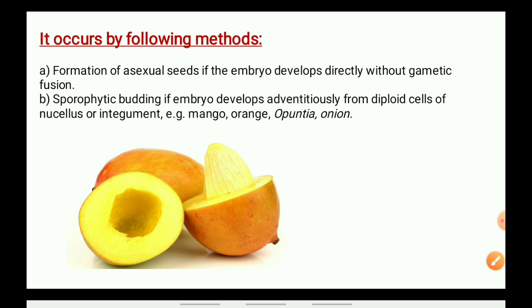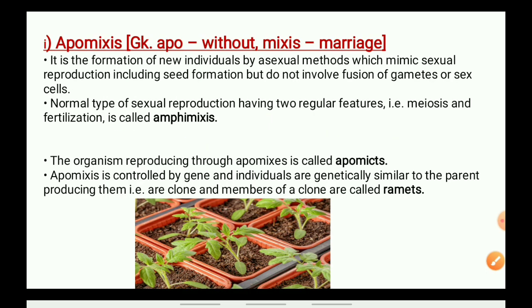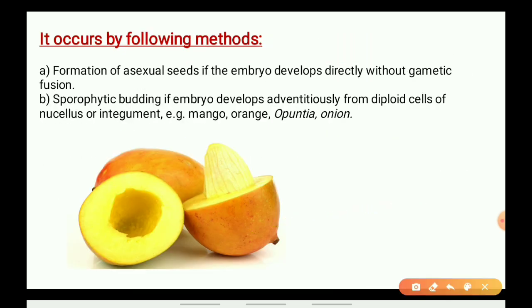Okay. Now, apomixis occurs by the following methods. What are these methods? First, the formation of asexual seeds, where the embryo develops directly without gametic fusion.